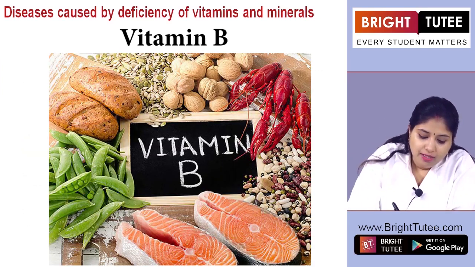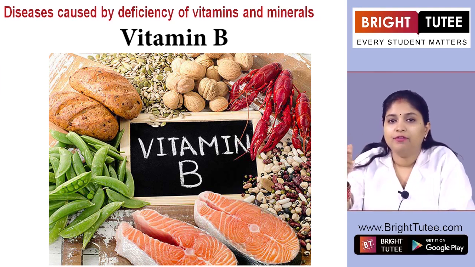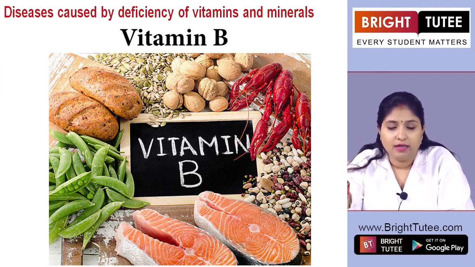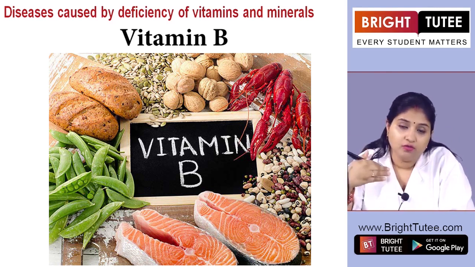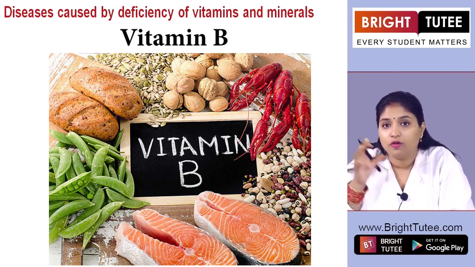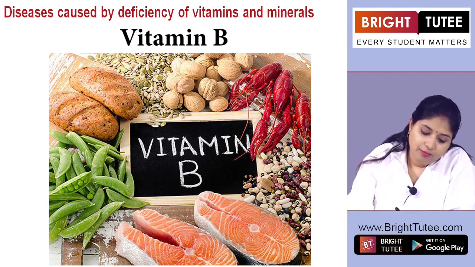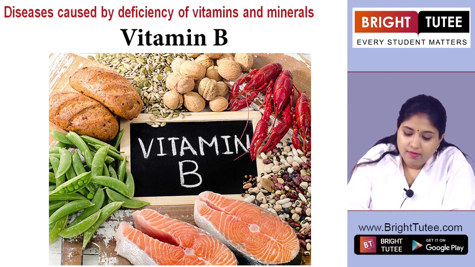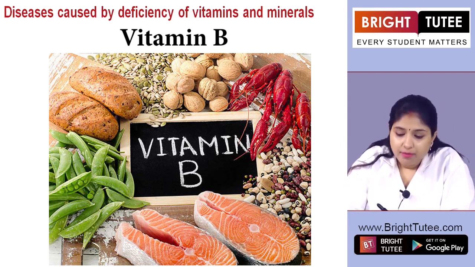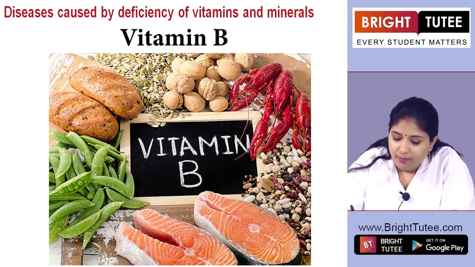Then you have vitamin B1. We know that there are different kinds of vitamins present, and certain deficiencies happen because of the loss of certain vitamins, right? So when vitamin B1 is deficient, the disease which happens is beriberi, right? The symptoms of this disease are weak muscles and very little energy to work, right?